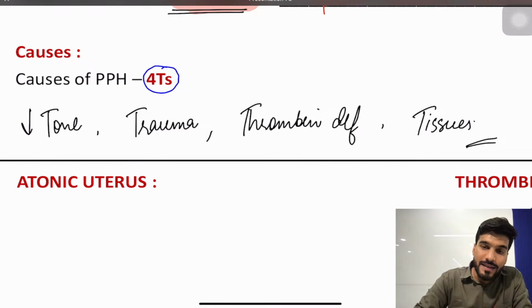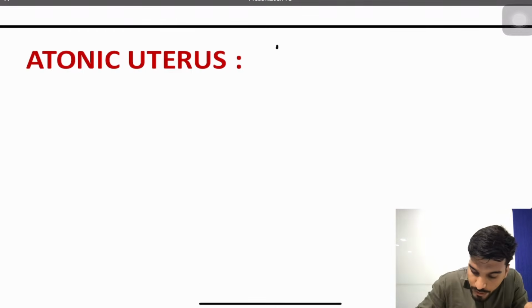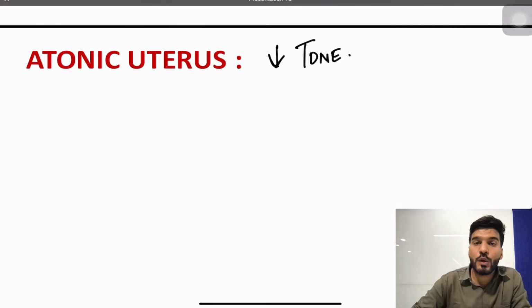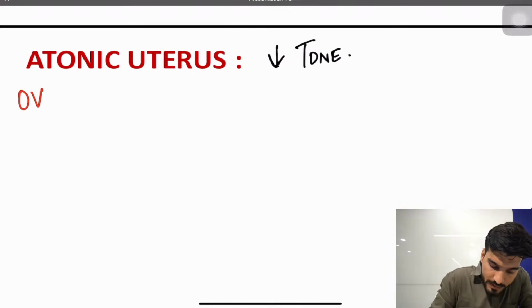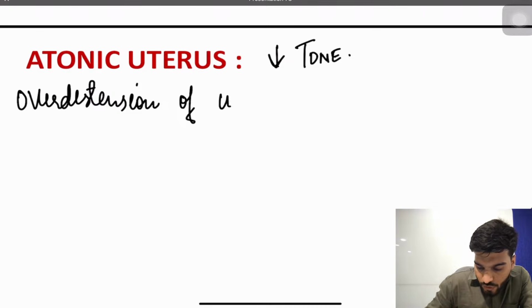Is that clear? Now let's discuss one by one what exactly is tone, trauma, thrombin deficiency and tissues, and how exactly they proceed to the postpartum hemorrhage. Now talking about the tone. Atonic uterus. Sir, what does atonic uterus mean? When the tone of the uterus is decreased. And the reason is over distension of the uterus.